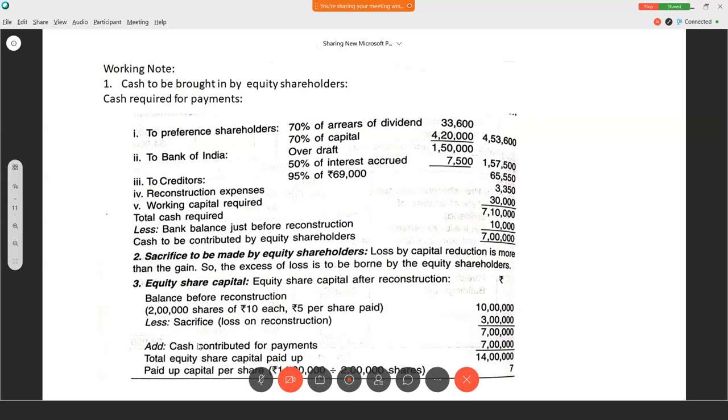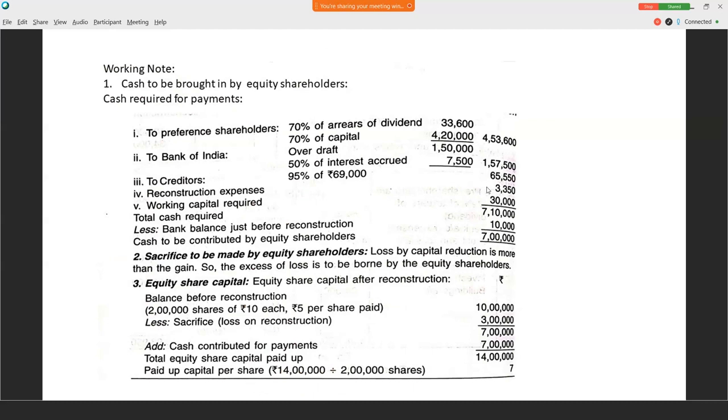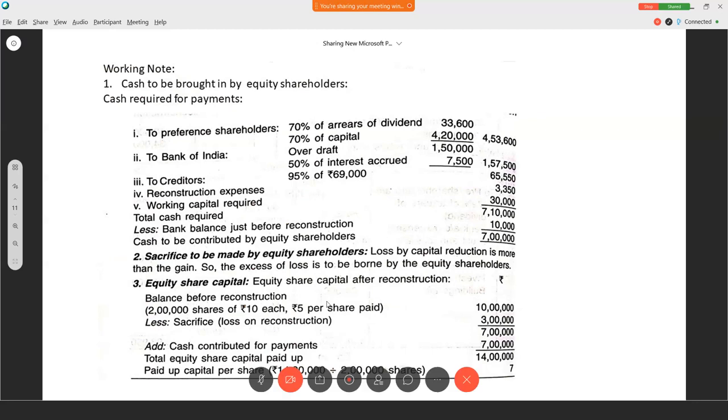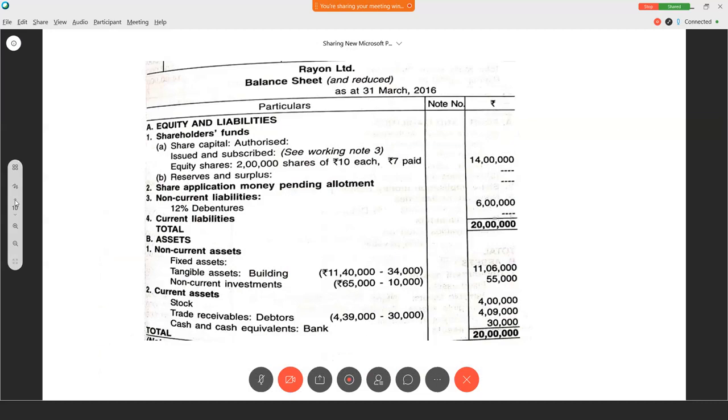But we made the new issue, correct? We issued the new shares, right? We passed the journal entry, bank account debtor, equity share capital account. So that is the new one. Cash contributed to the payments. That is new issue is 7 lakh. So total 14 lakh worth equity shares we have. Then what is the paid up value per equity share? 14 lakh divided by 2 lakh shares, the initial number of shares. So it is 7. The same thing we are writing: 2 lakh shares of 10 each, 7 paid, 14 lakh. Clear? And all these things we settled, only debentures are there, but see the rate of interest.